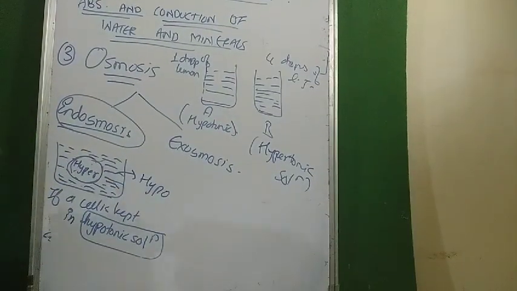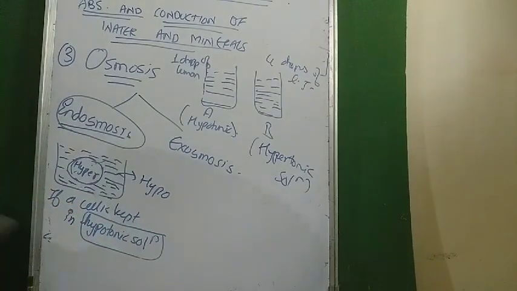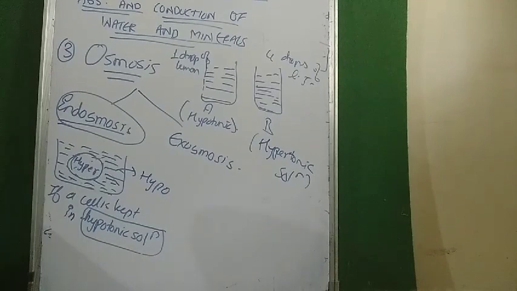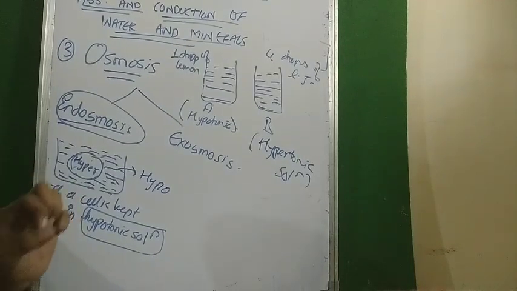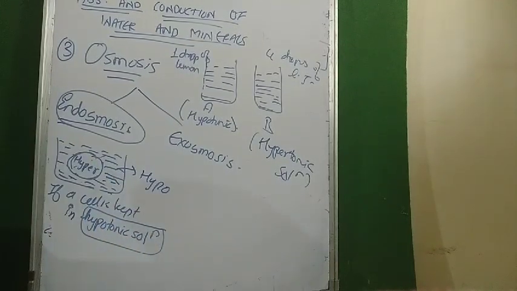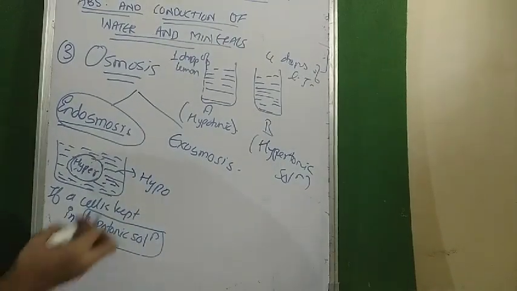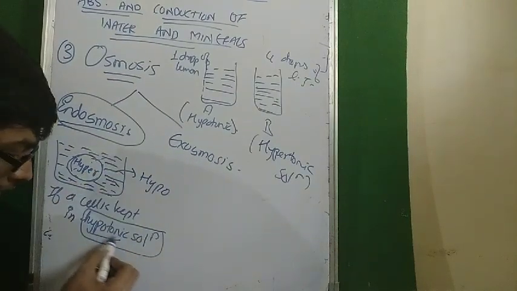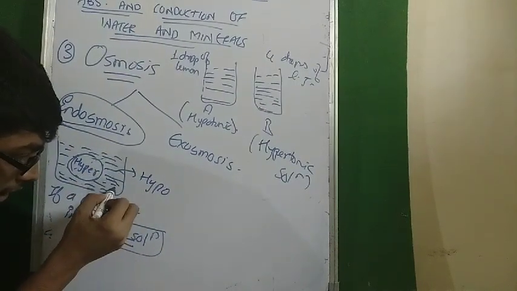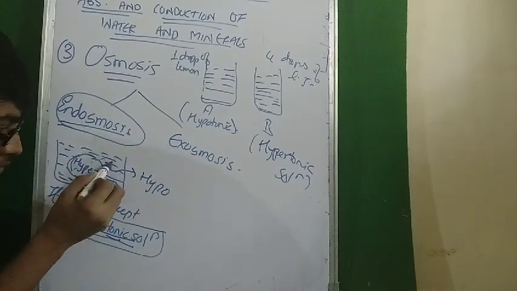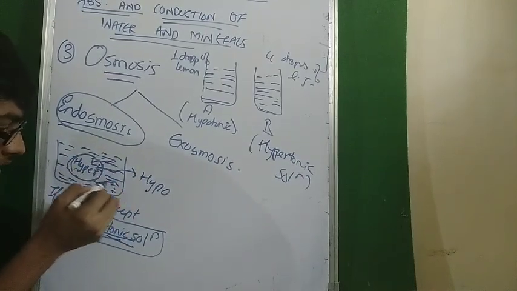Now, remember the golden statement I wrote at the beginning of the video. I am reciting it again: movement of water molecules always takes place from a region of hypotonic solution to hypertonic. So if the outside environment is hypotonic and the cell is hypertonic, water will move into the cell, right?